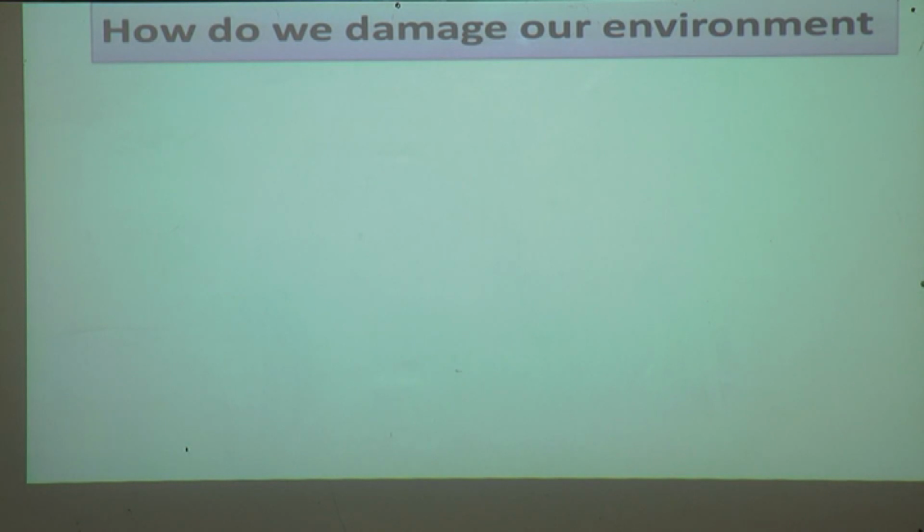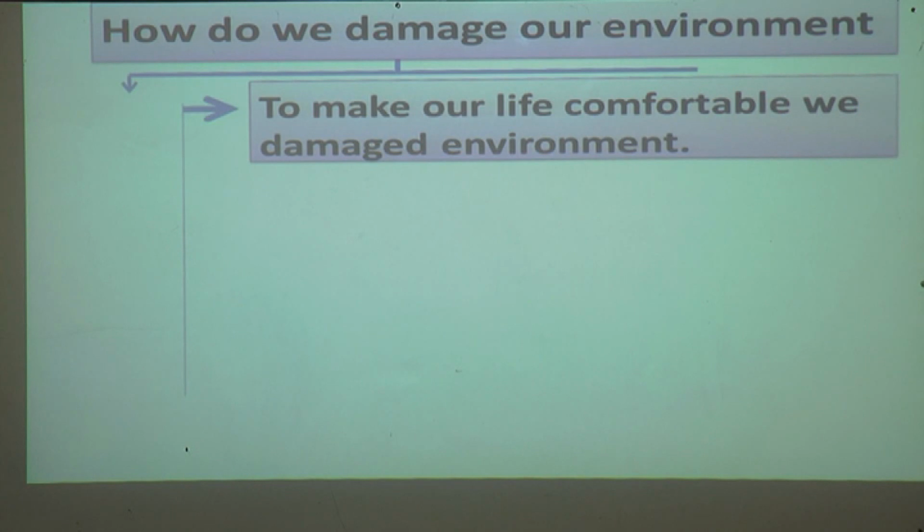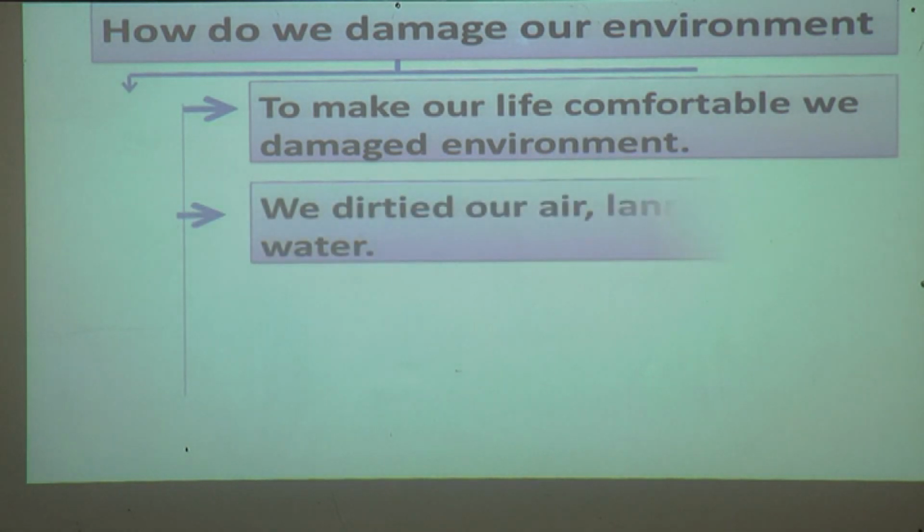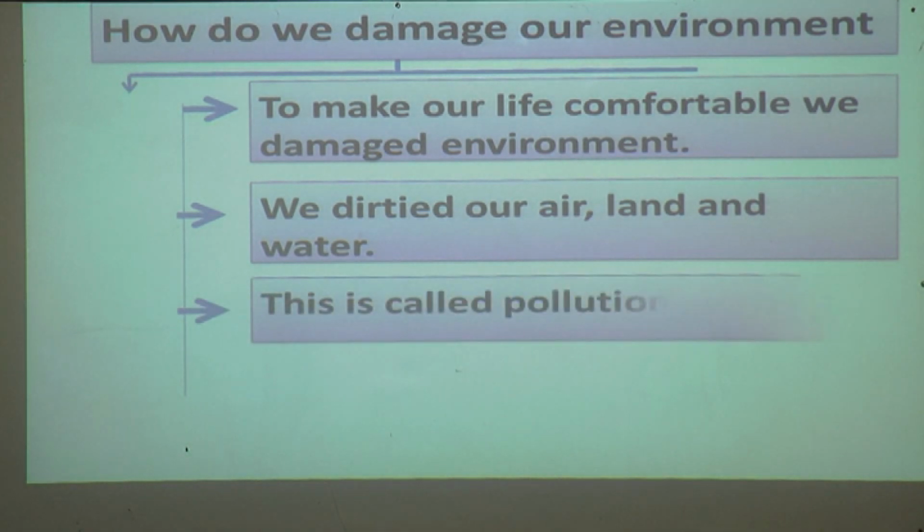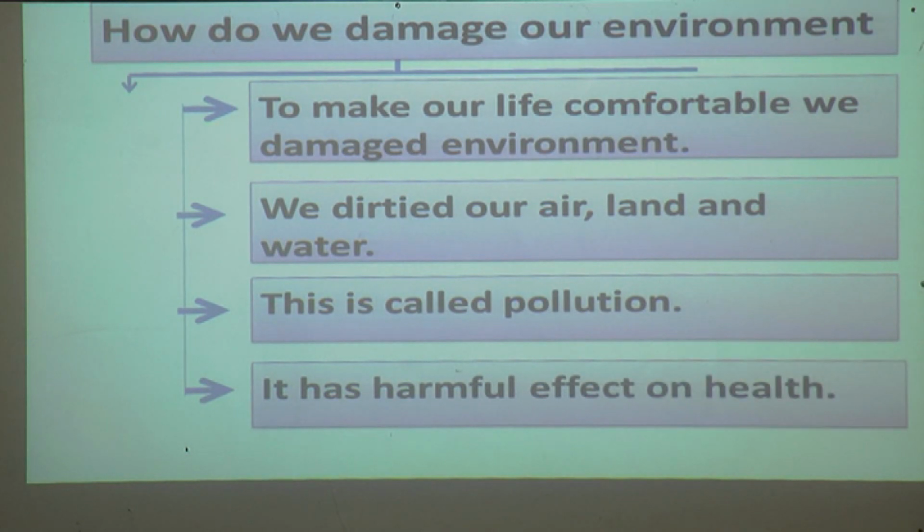How do we damage our environment? We take all the materials and things from the environment, but simultaneously we damage our environment. To make our life comfortable, we damage our environment. We dirty our air, land and water. This is called pollution. It has a harmful effect on our earth.